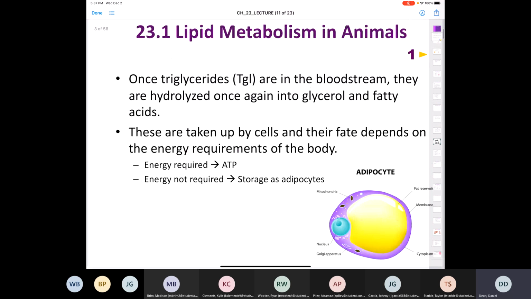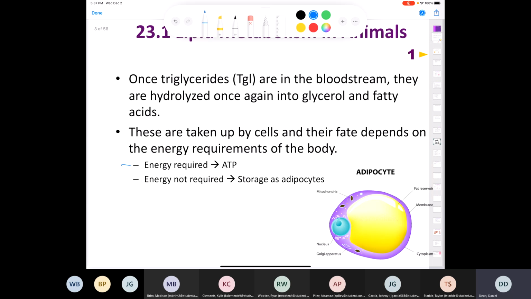So it says once triglycerides are in the bloodstream, they are hydrolyzed again into glycerol and fatty acids, and they're taken up by cells, and their fate depends on the situation. If energy is required, then the triglycerides are going to get used. They're going to get converted into ATP via beta oxidation, and that's going to be covered in section 23.2. And if the energy is not required, they're going to get stored in adipocytes, which is basically a fat cell.